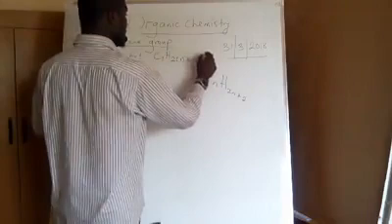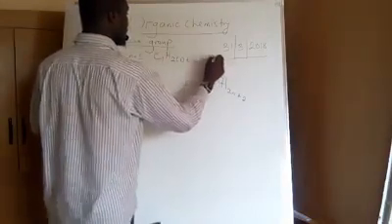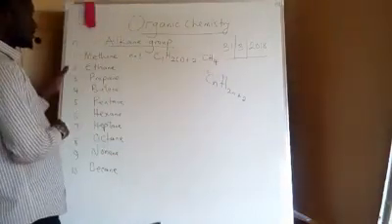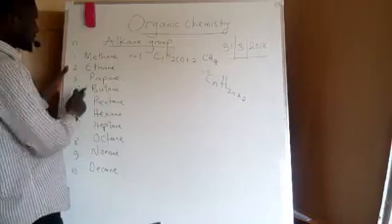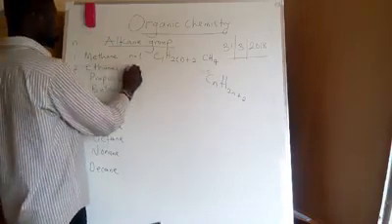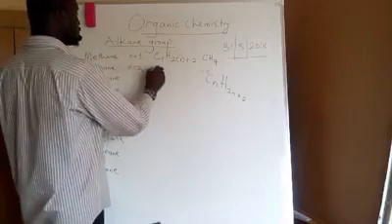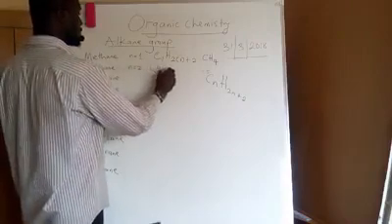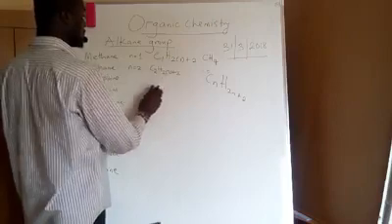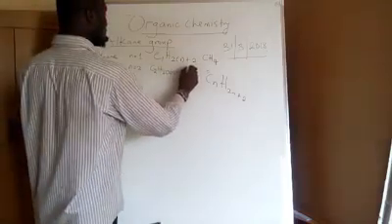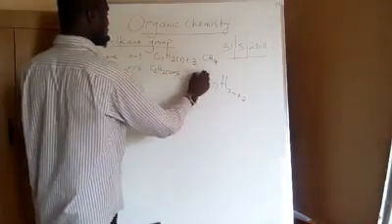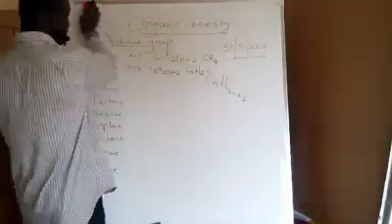So the formula for methane is CH4. Ethane, in ethane n is equal to 2. Therefore I have C2 H(2 times 2 plus 2), which gives me C2H6, using the same formula.